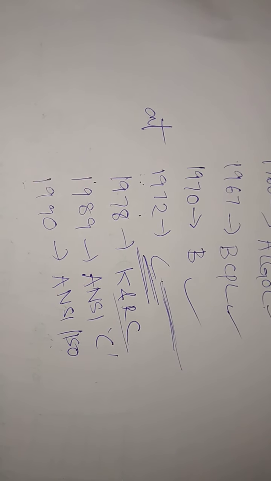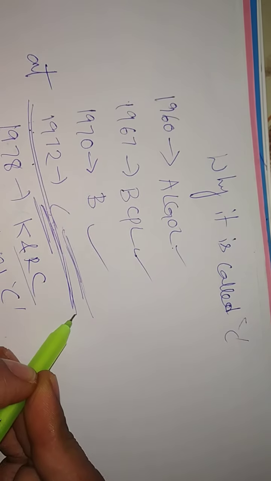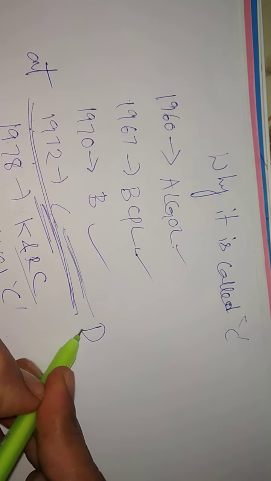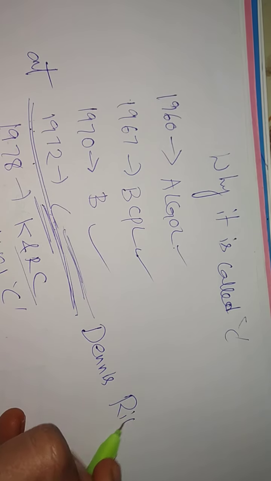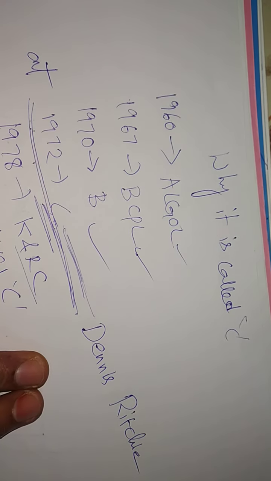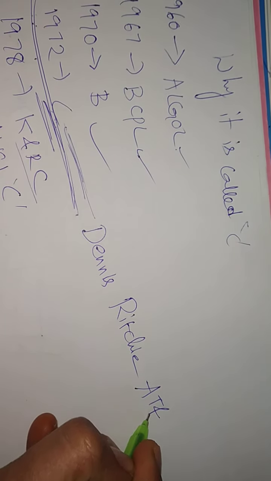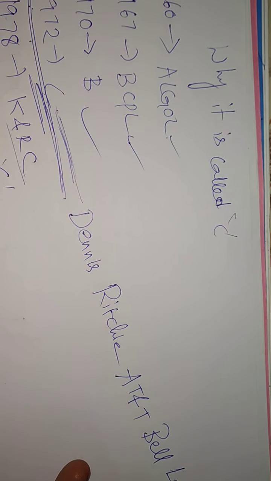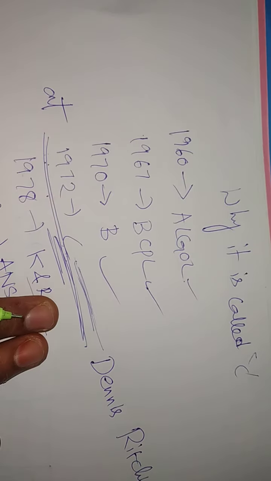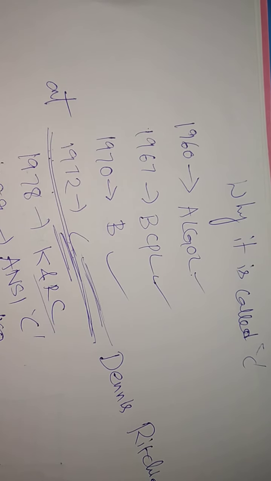Actually, C is a general purpose structured language, originally developed in 1972 by Dennis Ritchie at AT&T Bell Laboratories in America. Okay, next. So this is the history of C language, a very simple history.